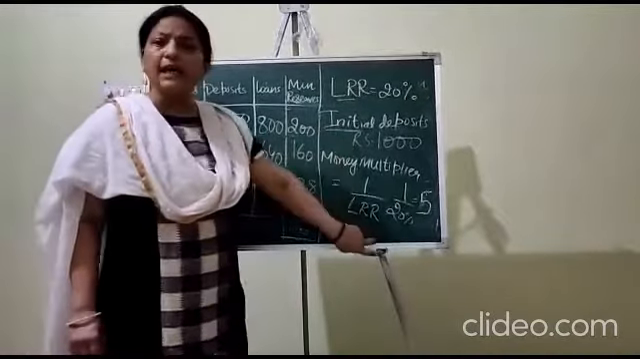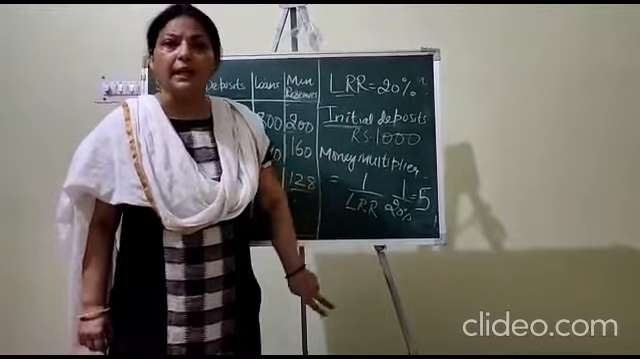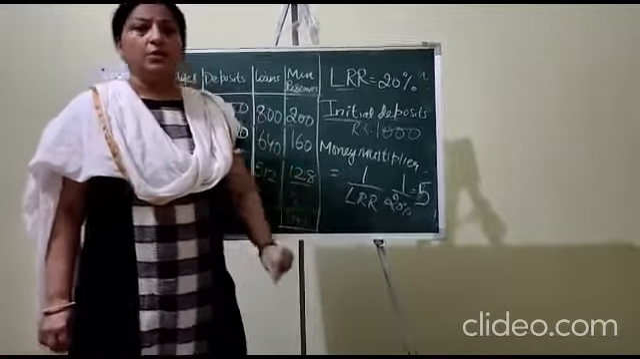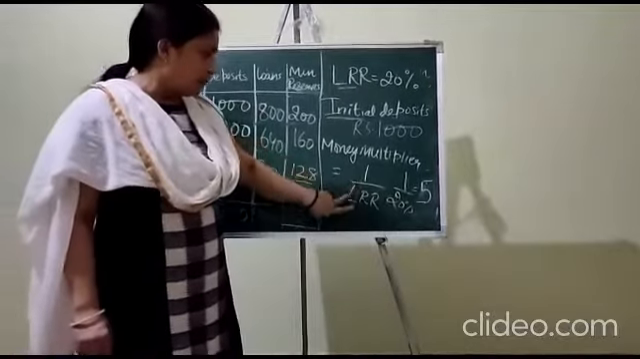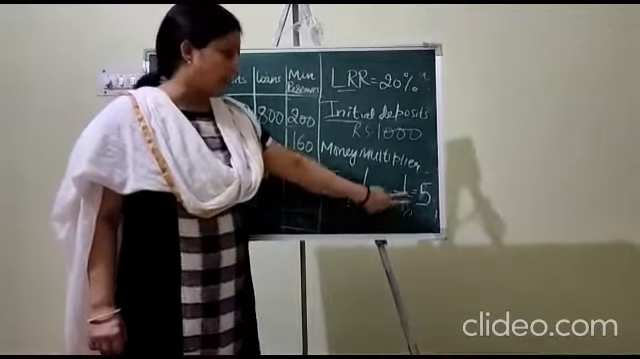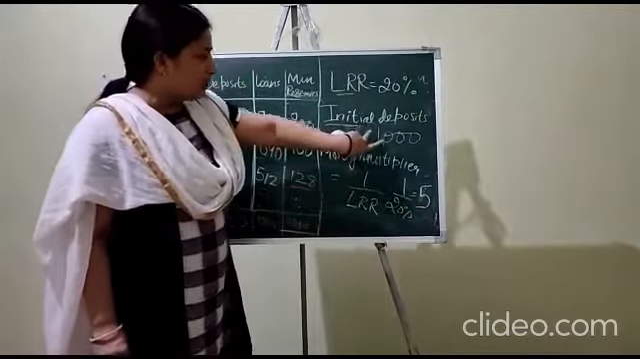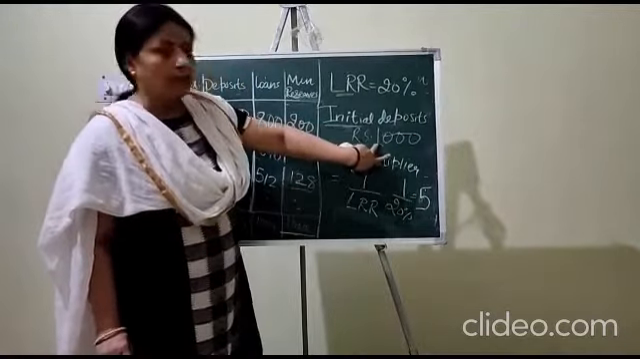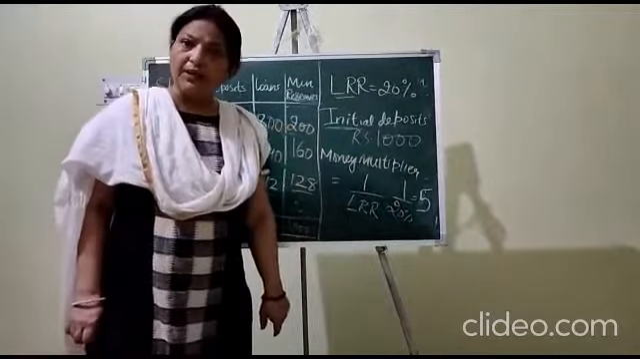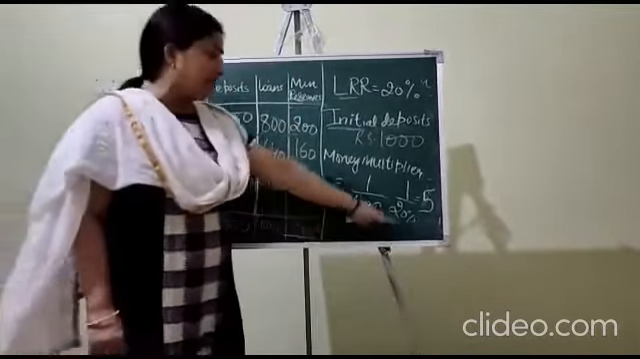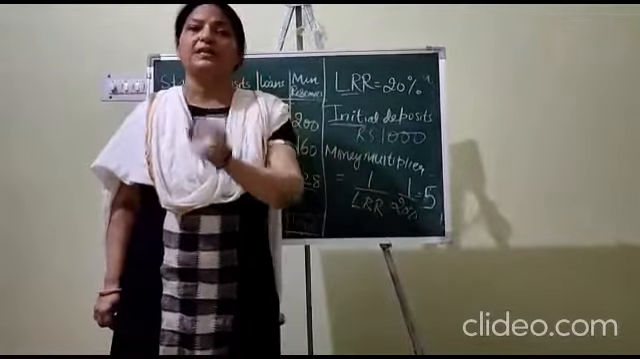1000 का कितना अमाउंट वो बना देगा, कितना अर्न कर पाएगा? So 1 upon LRR, that is 1 upon 20%, 5. That means from this initial deposit, which is also known as a primary deposit, the bank will be able to create credit 5 times, that is 5000 rupees.